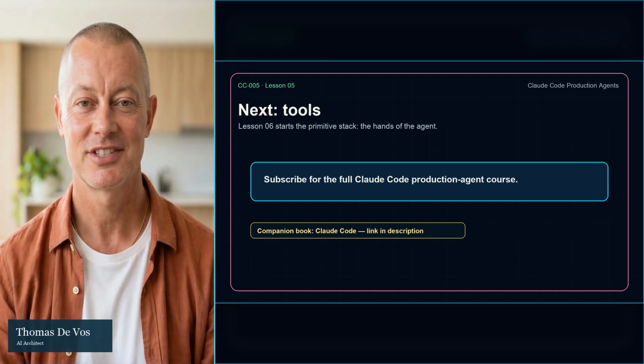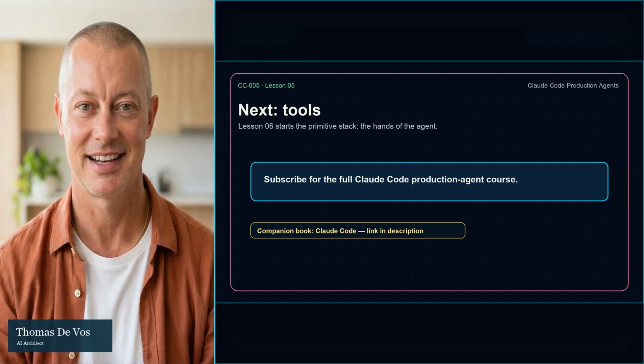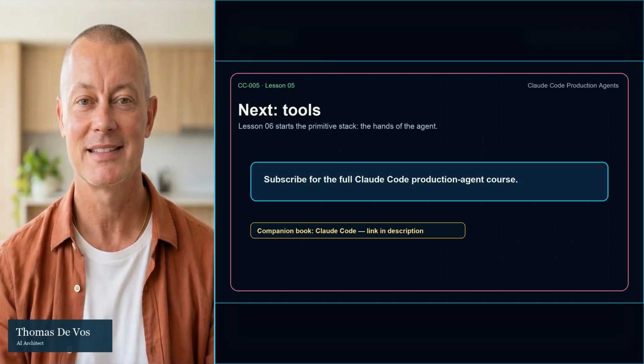In Lesson 6, we start building the primitive stack in detail, beginning with tools, the hands of the agent.